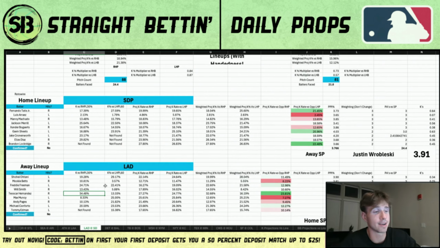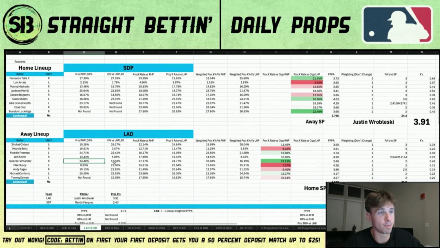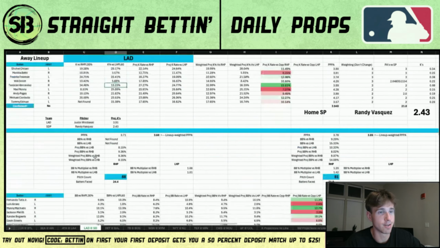And whenever I'm taking a prop, or whenever the Dodgers are facing a lefty, Teoscar is going to pop up as someone who I should take an over on. So yeah, guys, Teoscar Hernandez, 34.48% strikeout rate against righties over the last 30 days. And obviously, guys, there's more right-handed pitching than there is left-handed pitching. So I'm using last 30 days for this and then last 60 for that. Only a 13.33% strikeout rate against lefties, though. So just drastic stuff from Teoscar.